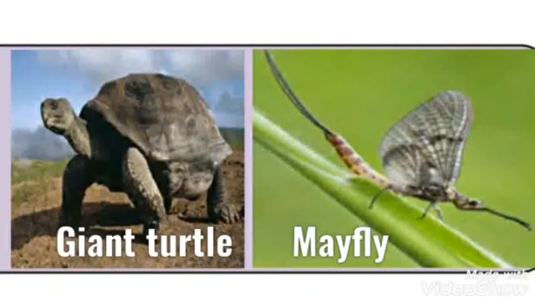The lifespan of the giant turtle found on Galapagos Island in South America is about 170 years. On the other hand, the lifespan of the mayfly ranges from 1 hour to 24 hours. So in this way, definite lifespan is a characteristic of living things.